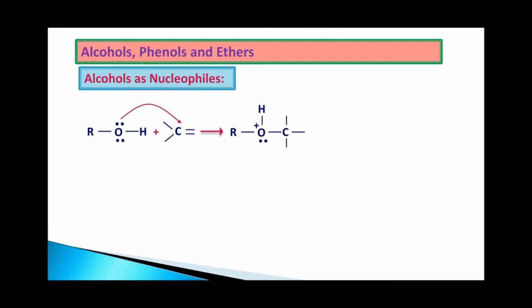Now oxygen will become electron deficient and it is going to gain the positive charge. The positively charged species will be unstable, hence it will donate a proton, or removal of the proton takes place, to give rise to a new molecule containing an oxygen and carbon bond.